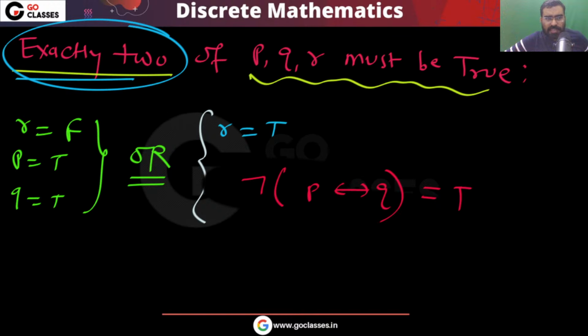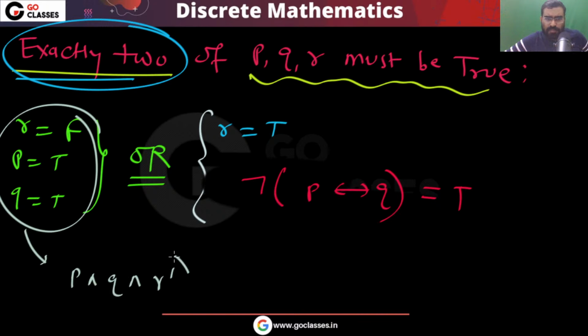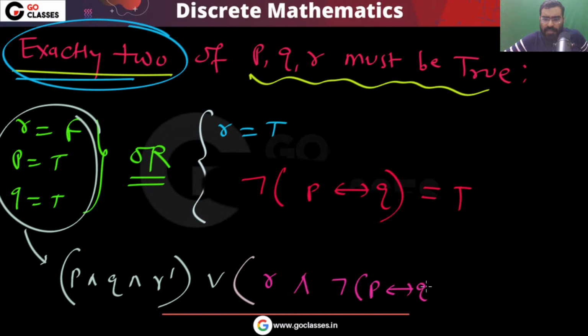Now you can easily see what this will give you: P is true and Q is true and R is false, or R is true and negation of P bi-conditional Q is true. This is your answer. That's it. Is this analysis understood to everyone?